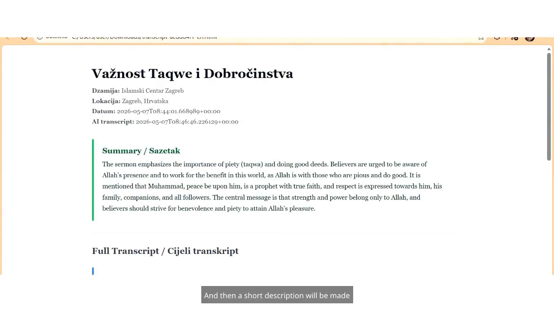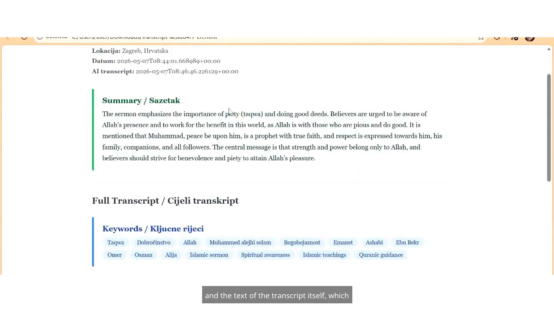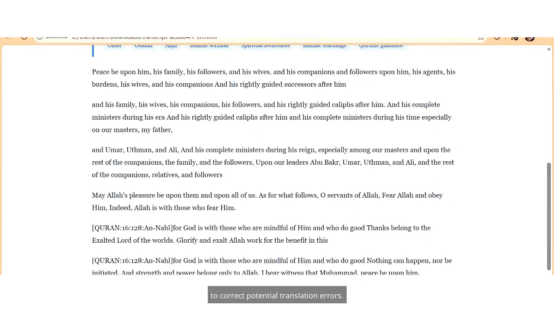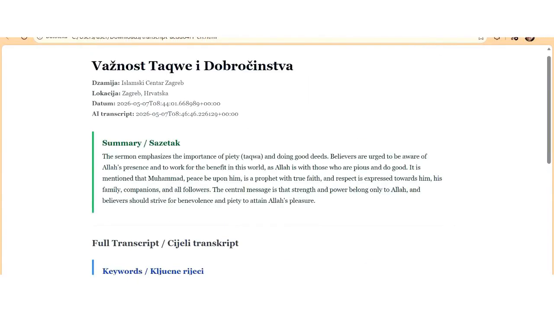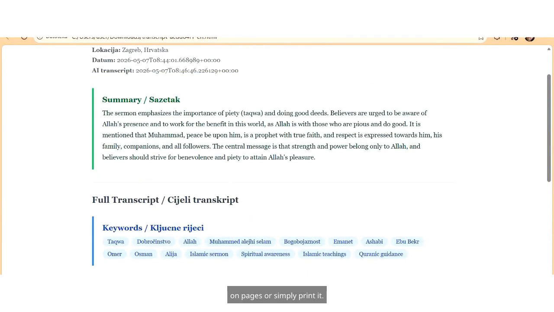And then a short description will be made here explaining what the keywords are about, and the text of the transcript itself, which is further refined to correct potential translation errors. You can, of course, publish it later on your website on pages or simply print it.